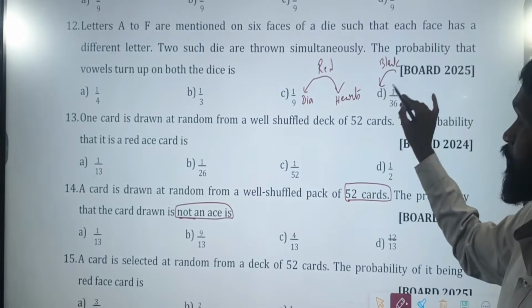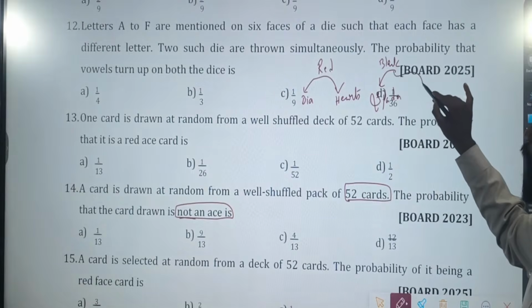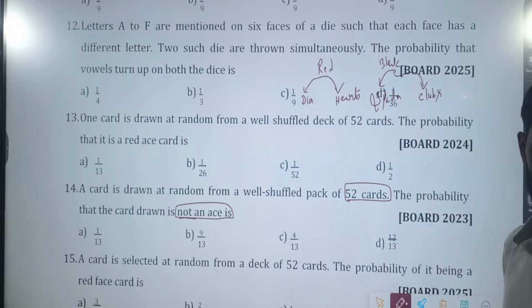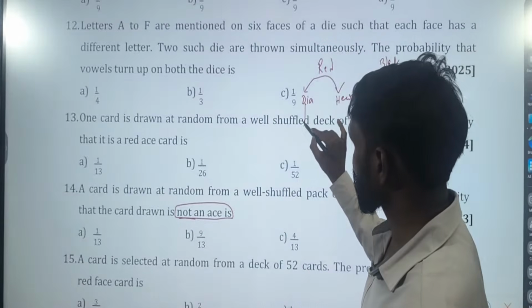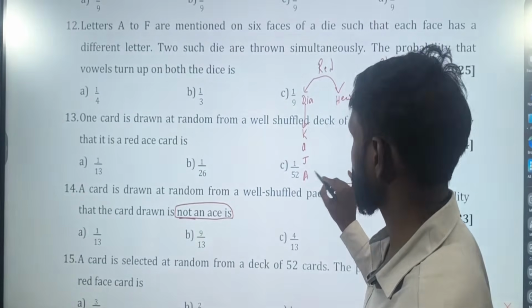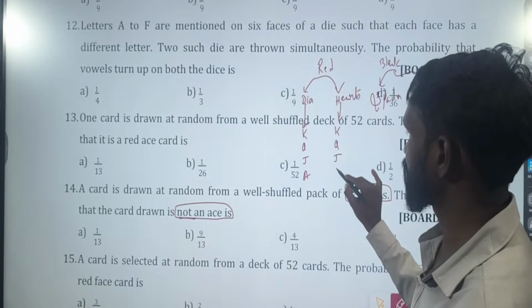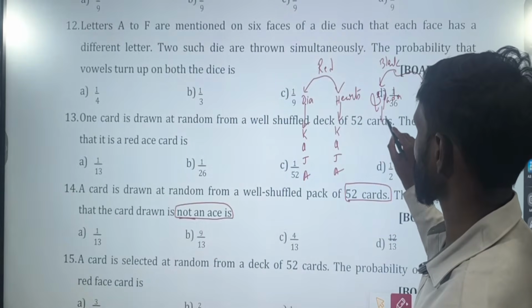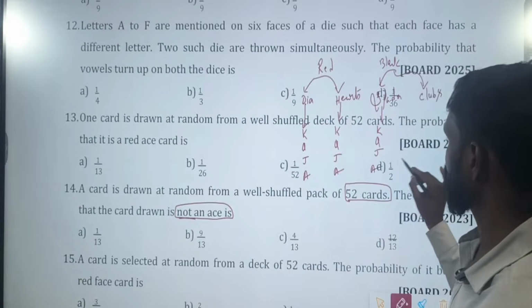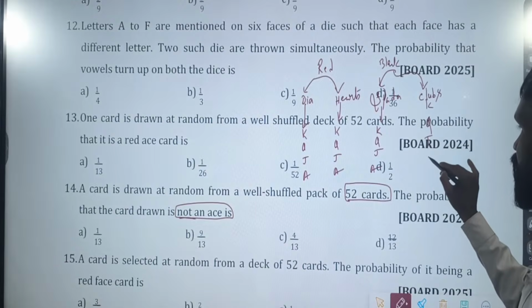Under black, we have spades and clubs. Under each suit we have king, queen, jack, ace.